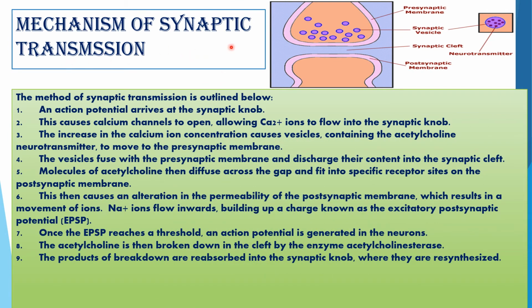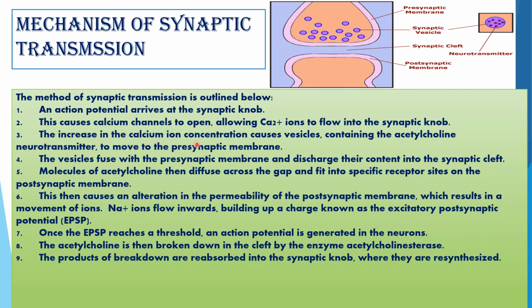Now, mechanism of synaptic transmission. Transmission of nerve action potential step by step occurs as follows. The method of synaptic transmission is outlined below in 9 steps. First one, an action potential arrives at the synaptic knob over here. This causes calcium channels to open, allowing calcium ions, that is Ca2+ ions, to flow into the synaptic knob. So calcium ions will enter the synaptic knobs.